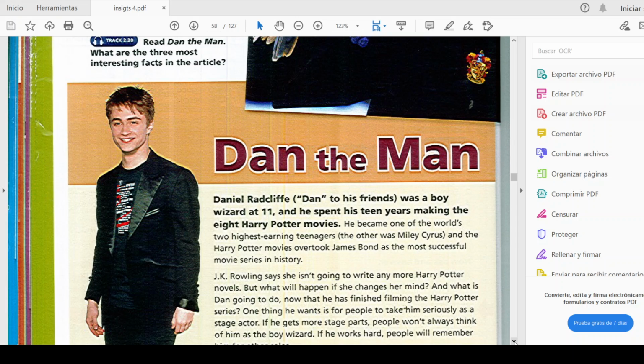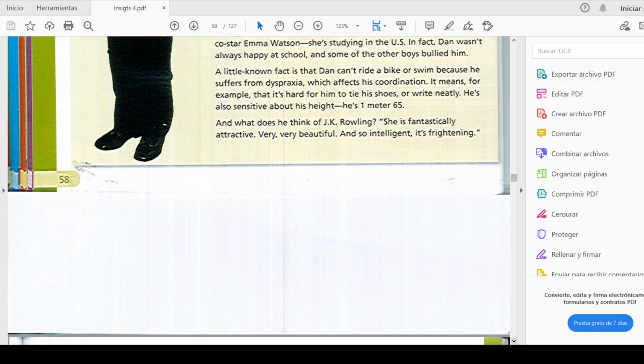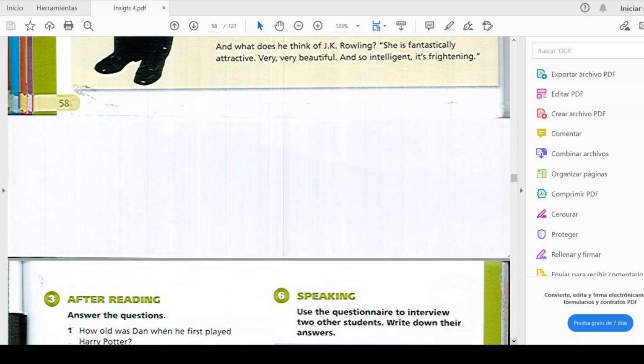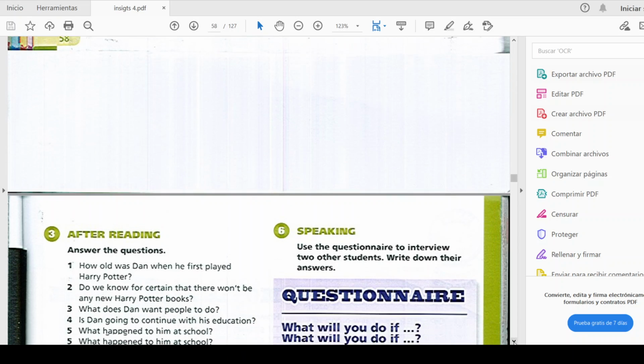Ooh, imagine, a lot of movies. So you are going to read this information and think about the 3 most interesting facts about this article, okay? Basically, you are going to read it and tell us in the next class about that. We're going to work this week on pages 58 and 59, for you to know.